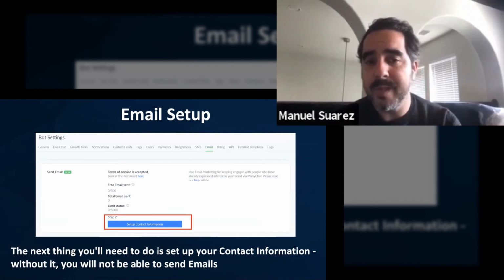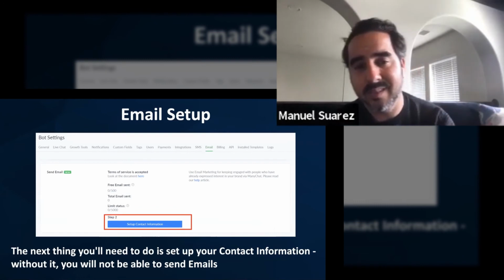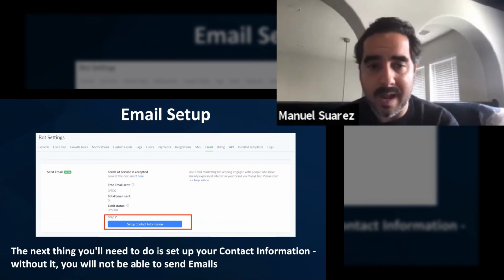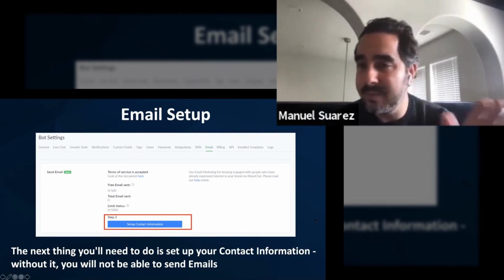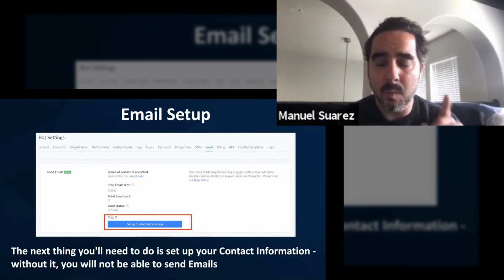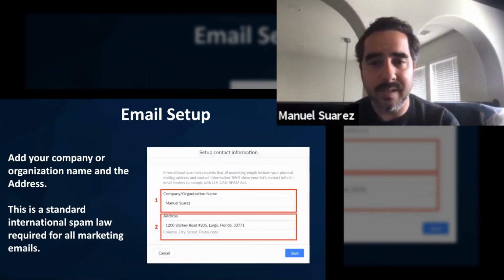You're gonna see how many free emails you have that you can send. In this case, it says 500 because that's the 500 subscriber account limit, and it's going to say how many have been sent out already, etc. Right? So the next thing, we're going to just set up the contact information, and it looks like this.